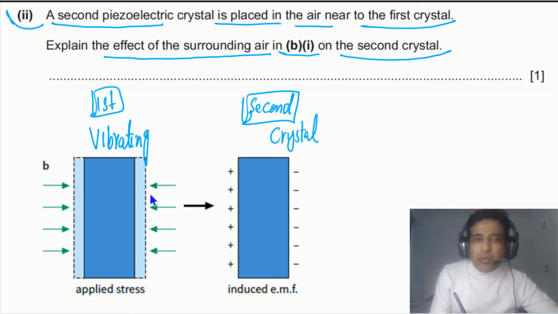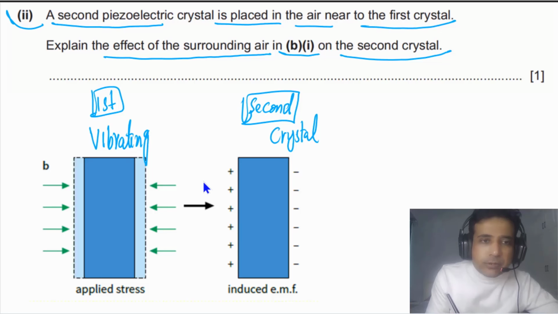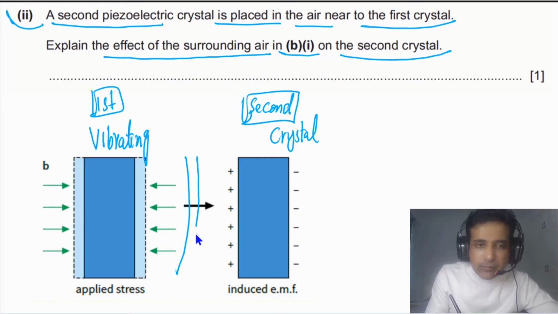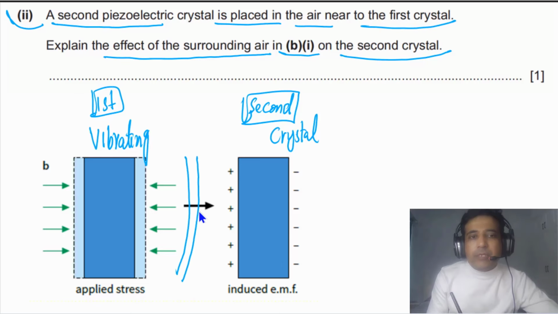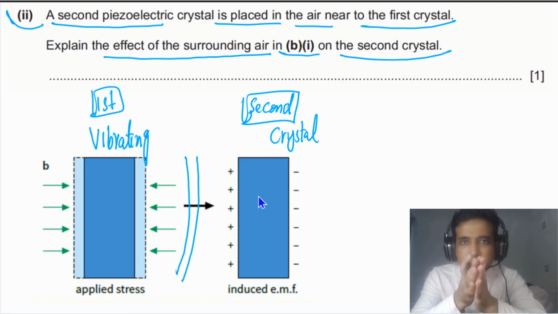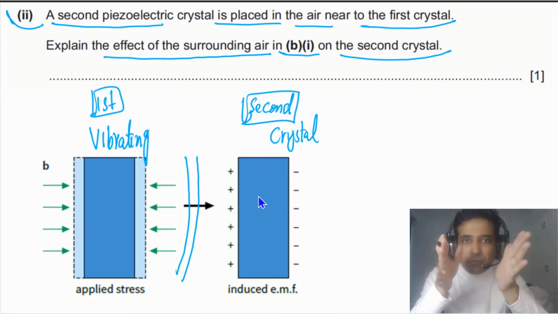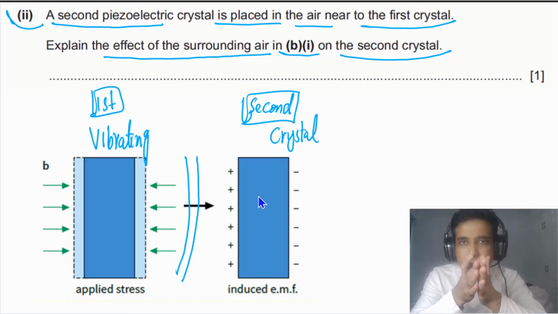Now in this case, the first crystal is vibrating due to the applied voltage. As the first crystal is vibrating due to applied voltage, there will be sound waves. Then when these sound waves hit this piezoelectric crystal, it will be compressed, and when a wave rarefaction is coming, it will expand.